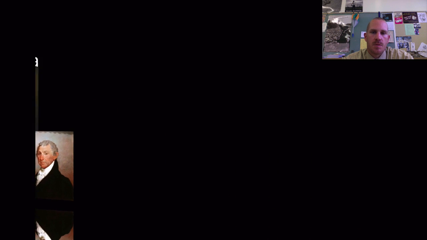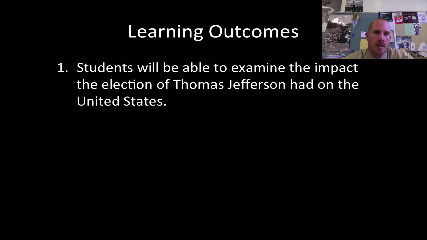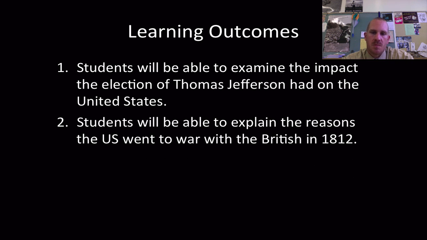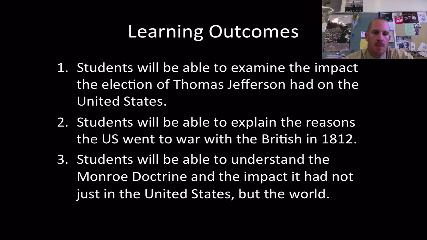Our learning outcomes for today, there are three. Number one, students, you should be able to examine the impact the election of Thomas Jefferson had on the United States. Number two, you should be able to explain the reasons that the United States went to war with the British in 1812. And number three, you should be able to understand the Monroe Doctrine and the impact it had, not just here in the United States, but the world.